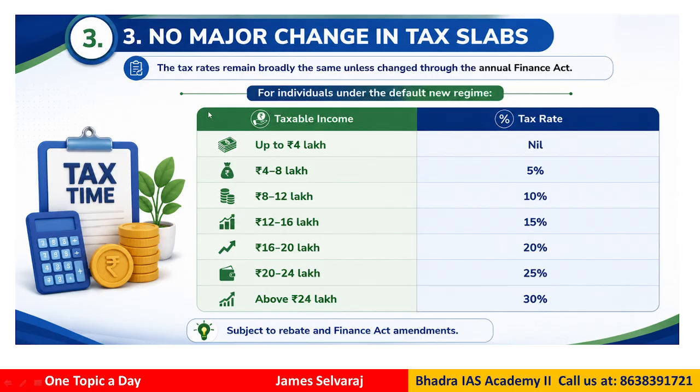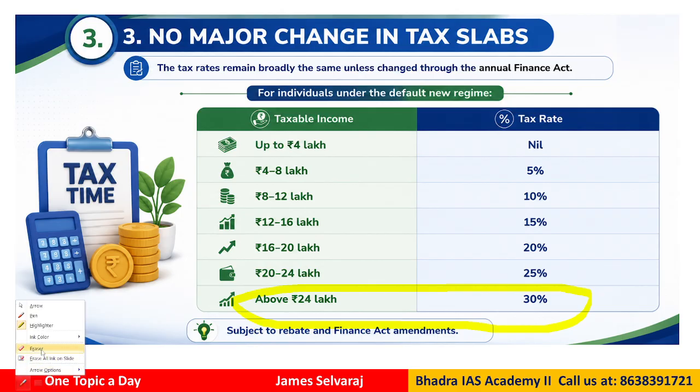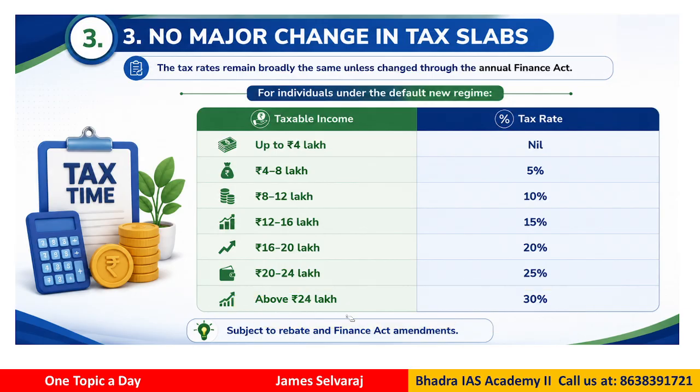The third important point we need to understand is that there is no major change in the tax slab. Whatever tax slabs were there earlier, they have maintained the same. There is not much change. For example, up to 4 lakh there is no tax, 4 to 8 lakh you have 5%, 8 to 12 you have 10%, 12 to 16, 15%, like that. Above 24 lakh the tax rate comes to 30%, right? So this is the tax slab of our income tax. They have not made many changes in that.